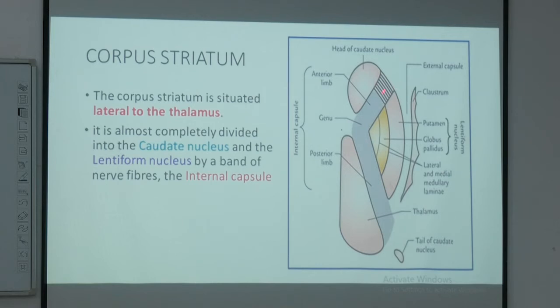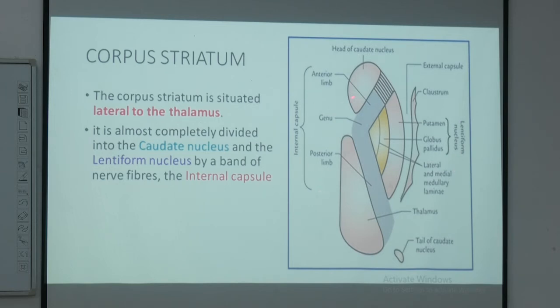So these ascending fibers of the internal capsule are splitting the corpus striatum almost completely into two parts. This medial part we call the caudate nucleus, and the lateral part, which looks like a lens, we call the lentiform nucleus. So the caudate nucleus and the lentiform nucleus compose the corpus striatum, and they are separated from each other by this running fiber, which is the anterior limb of the internal capsule. All right. So these are the positions of the deep nuclei, basal ganglia, corpus striatum.